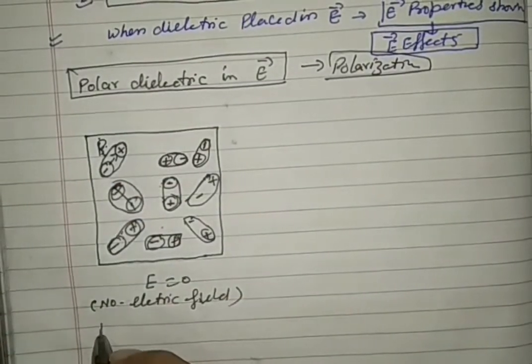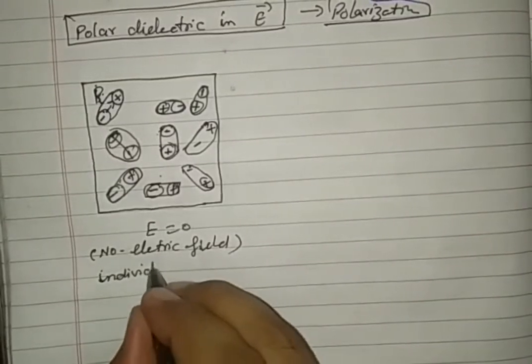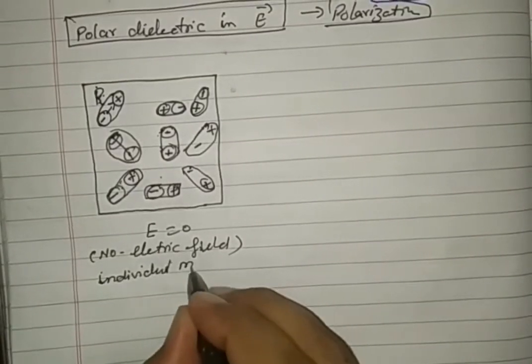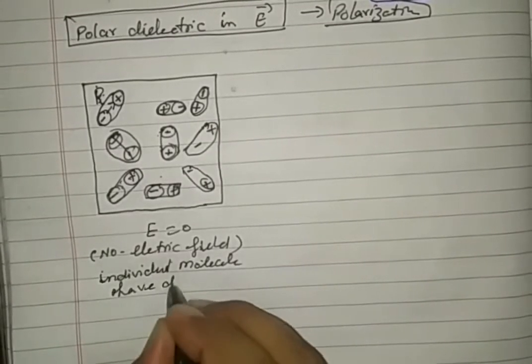So see carefully, each individual molecule has a dipole moment.